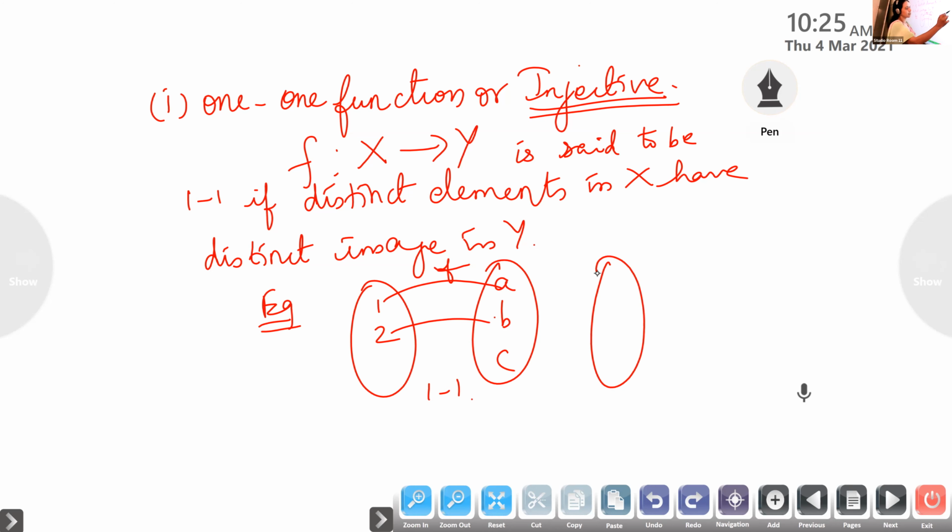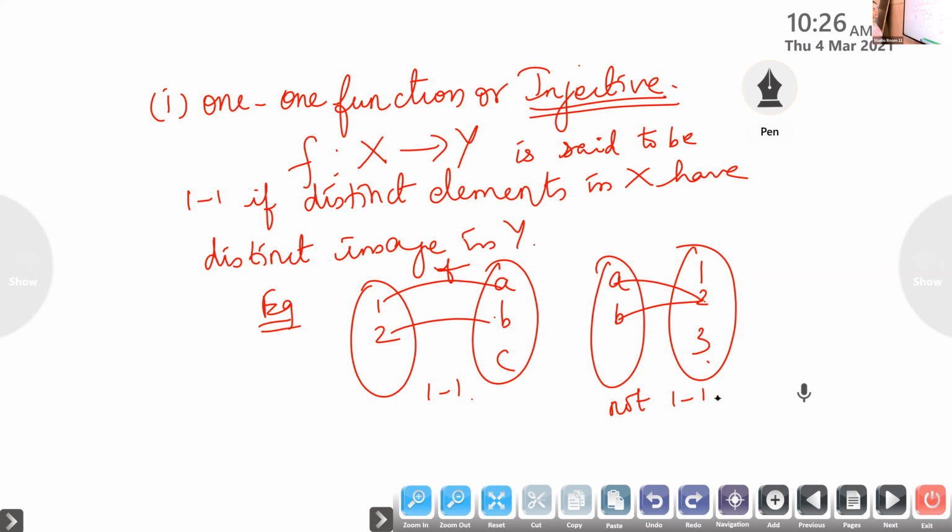Now consider the next example. Suppose A, B, 1, 2, 3. Is it one-one? Emmanuel, is it one-one? No, ma'am. Why? Because the different elements have the same image. The same image is shared by two elements. Therefore, images are not different. Therefore, it is not one-one.